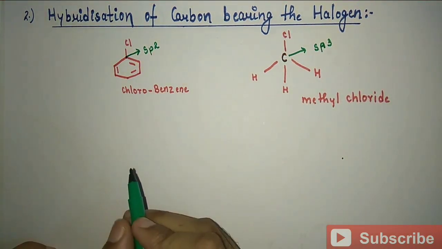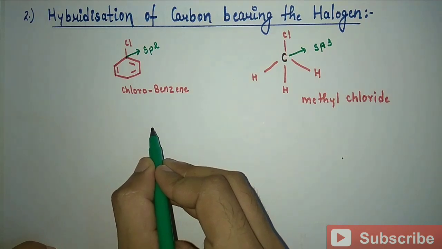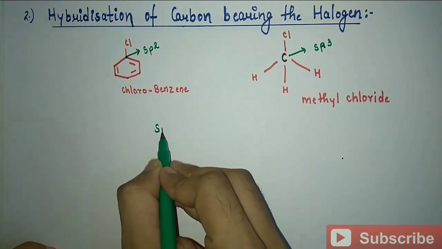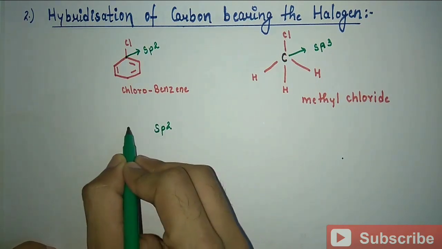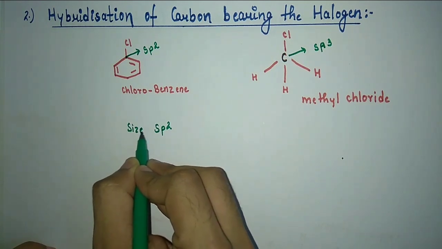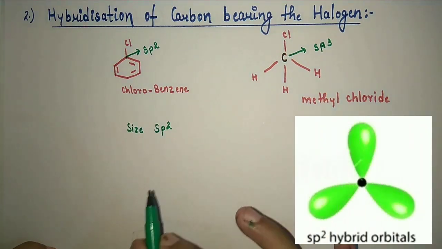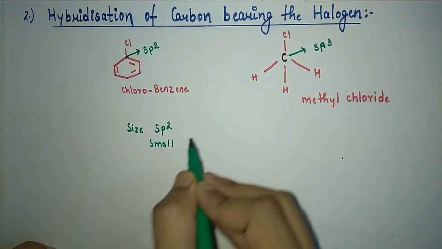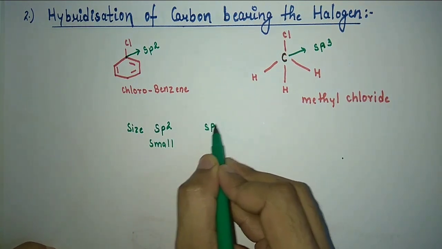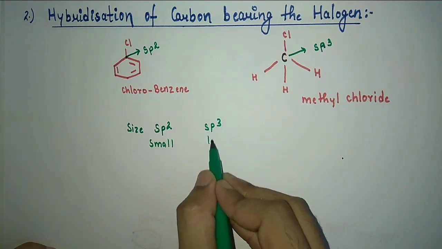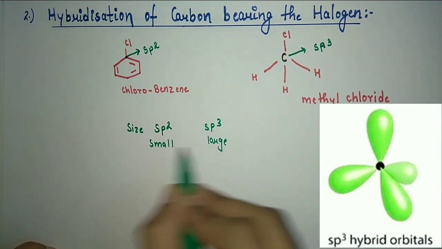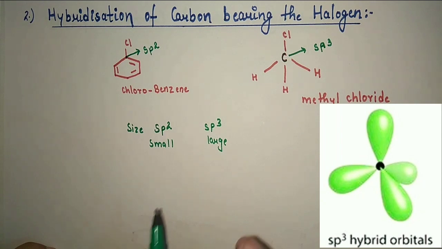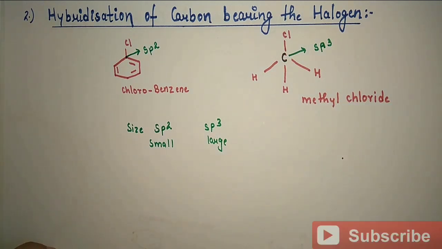Now remember, students, that the size of the sp2 hybridized orbital of carbon atom is small as compared to the sp3 hybridized orbital. So the size of the sp3 hybridized orbital is large and the size of the sp2 hybridized orbital is small.